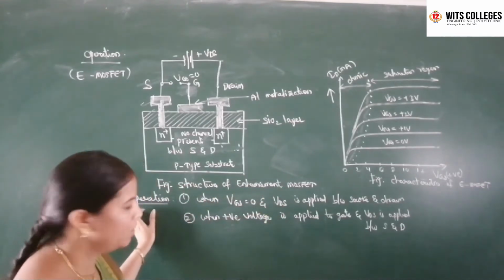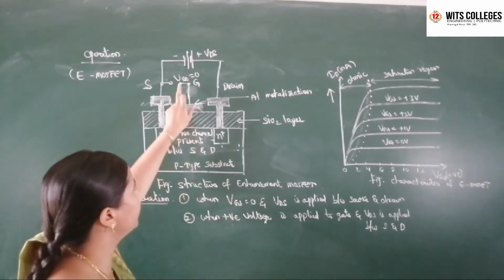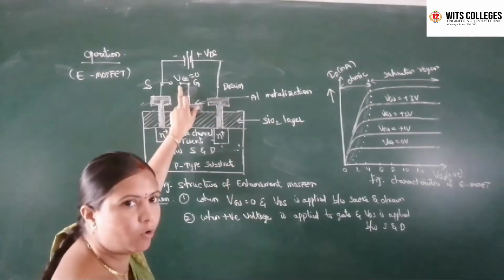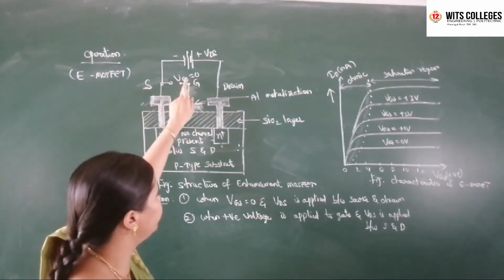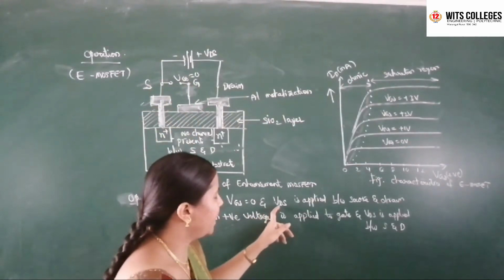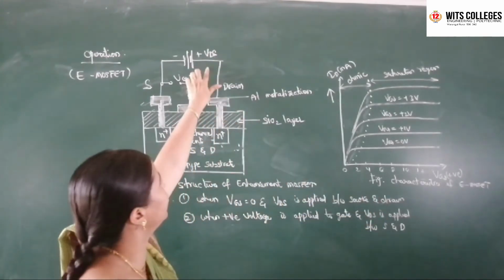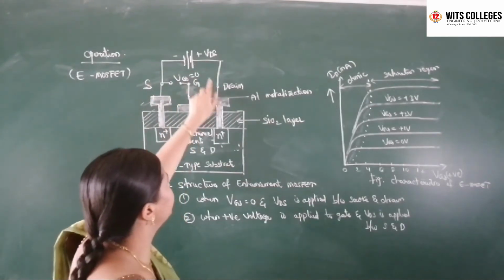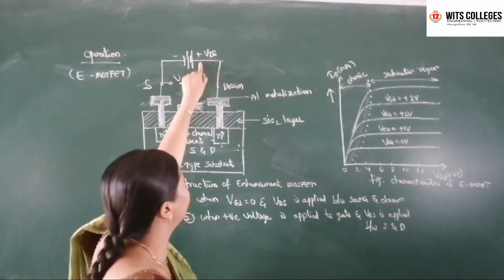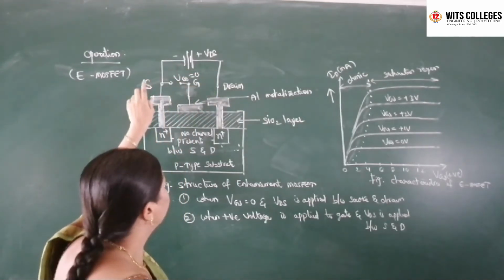Coming to the operation, first, when VGS equals 0, that means you are not applying any voltage, any electric field between the source and gate terminal. And drain to source voltage is applied between source and drain, that means we are applying an electric field or voltage between the drain and source terminal. That means the positive terminal of the battery is connected to the drain terminal and the negative terminal of the battery is connected to the source terminal.